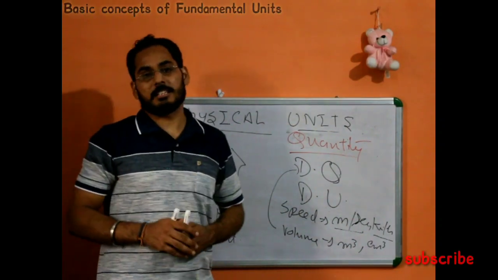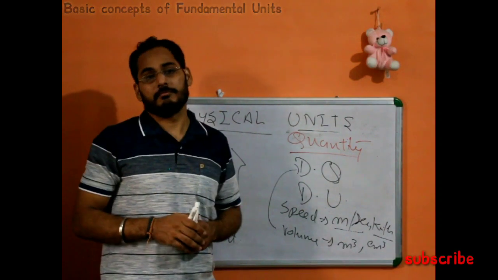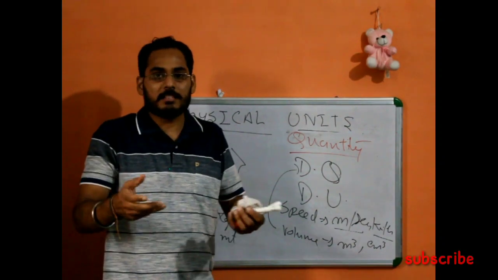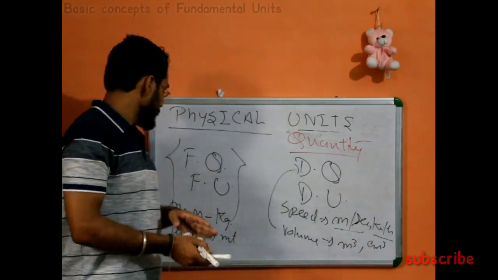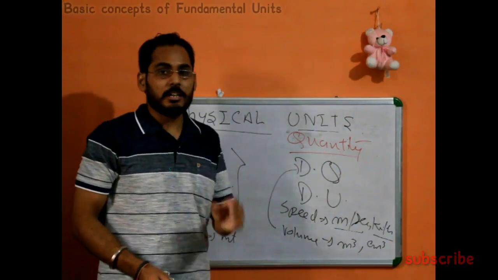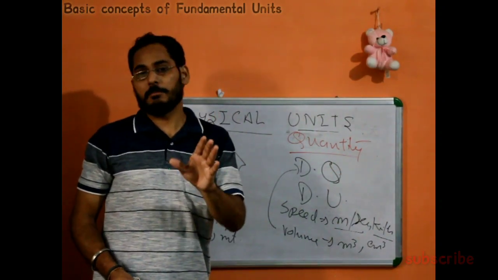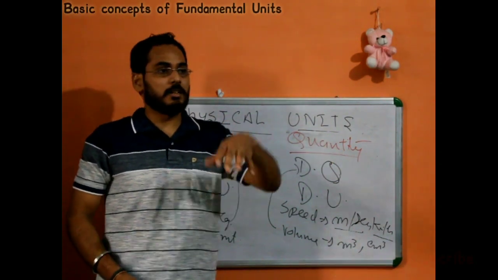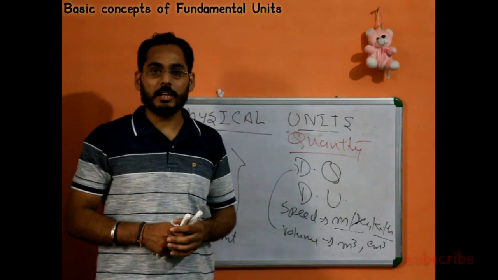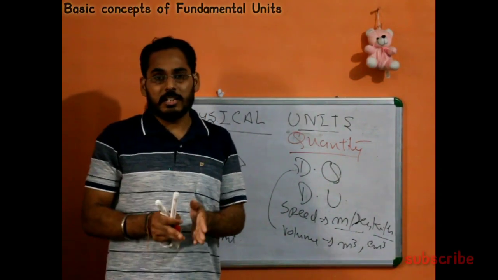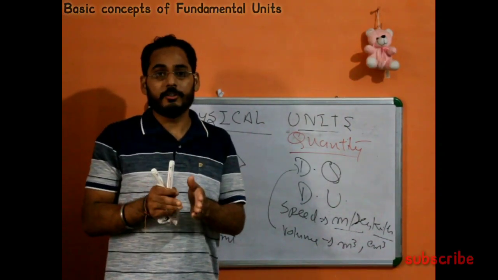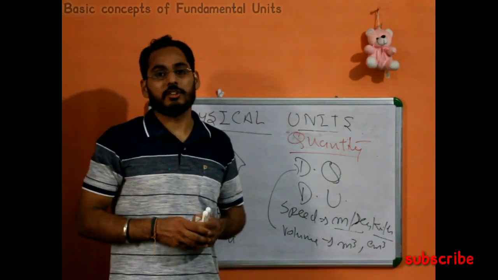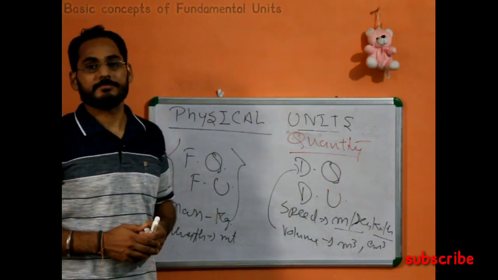Now there are some characteristics the physical unit should have, like universal acceptance. It should not change with time or place. It should be constant everywhere, because this kg, this meter per second, you can use universally. It should not change from place to place. Just like here you are using meter per second, and somewhere else it changes, it should not be like that. It should be acceptable worldwide. So let's have a look at the desirable characteristics of these physical units.